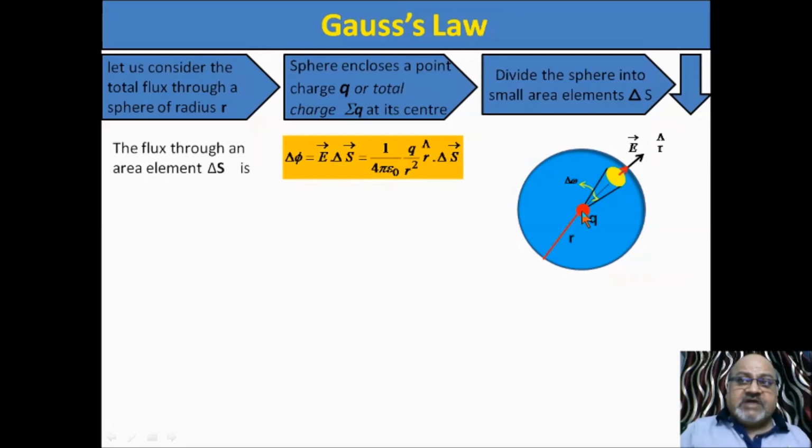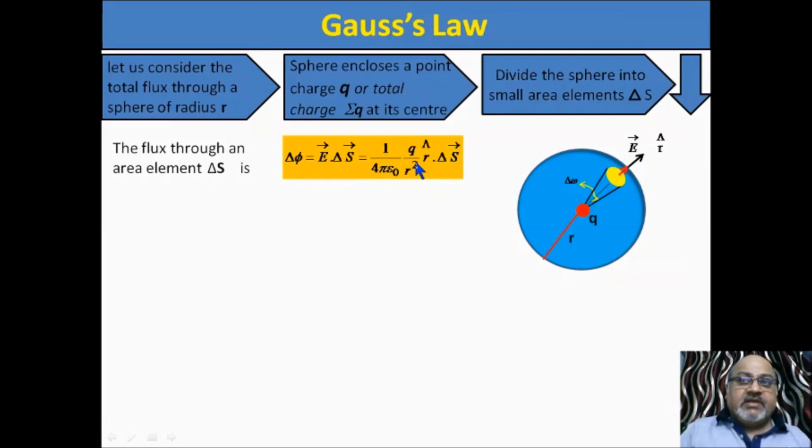We know this charge q is at the center and this area element is at distance r from the center. So the magnitude of the electric field will be 1 by 4 pi epsilon naught, q by r square. We know this, the field produced by a point charge. And the direction of the electric field is denoted by r cap. So we have attached here r cap. So this whole 1 by 4 pi epsilon naught q by r square r cap is vector E, dot ds.